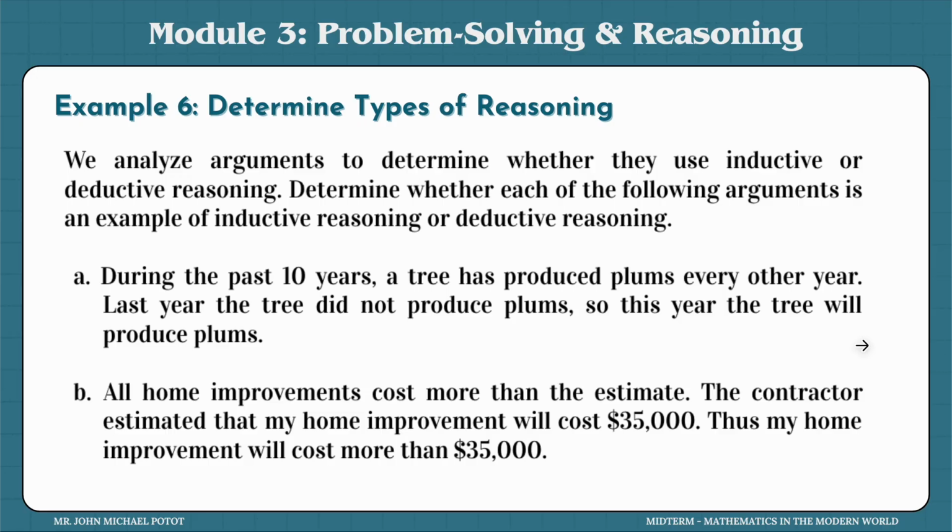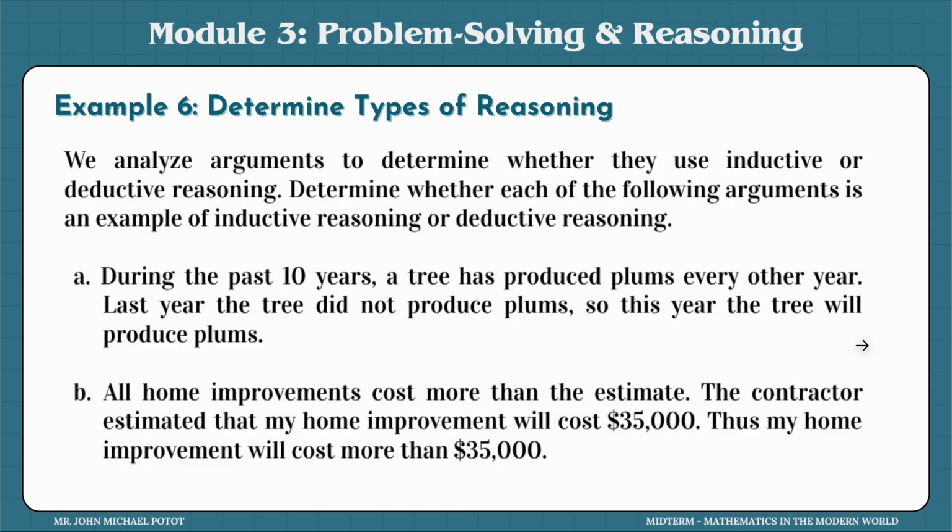So if you think about it, and if you already have realized the difference of the two, A is actually an inductive reasoning, because it starts with the past events. In the past 10 years, the tree only produces plums every other year. If it doesn't produce this year, then it should produce by next year.